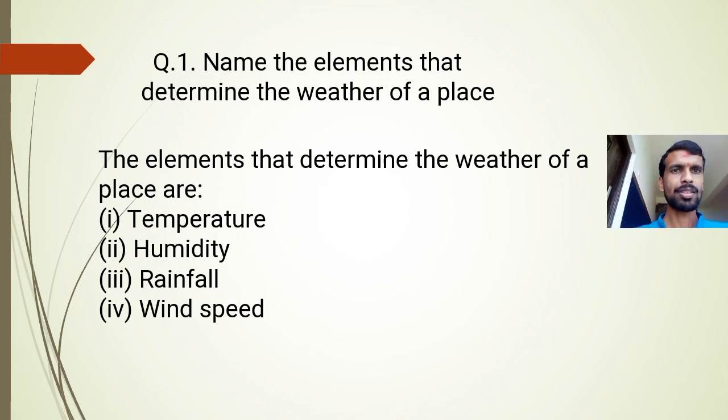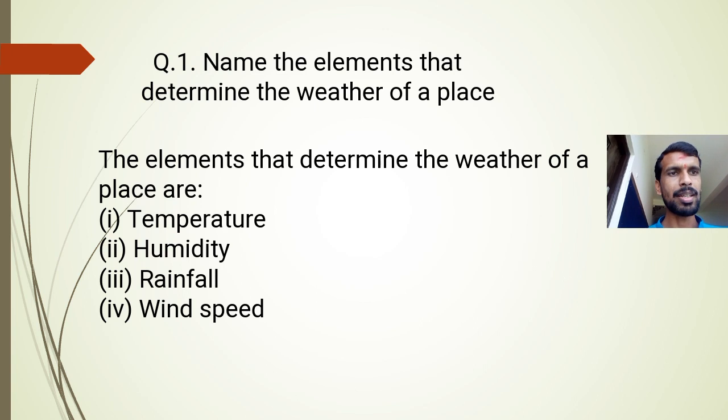Question first: name the elements that determine the weather of a place. So what are the elements? Elements means the particular terms which describe the weather, the surrounding nature. Okay, so what are the elements of the weather of a place?